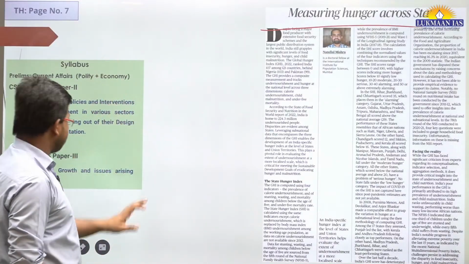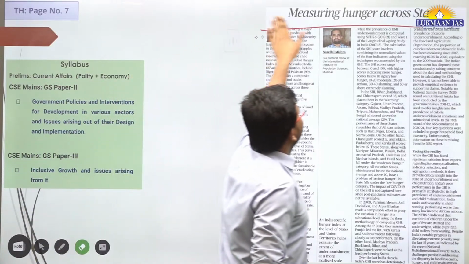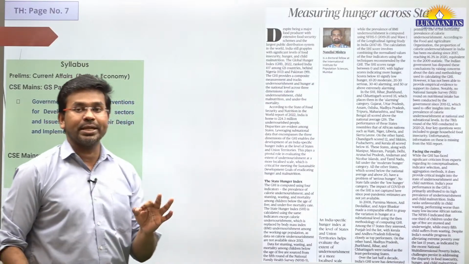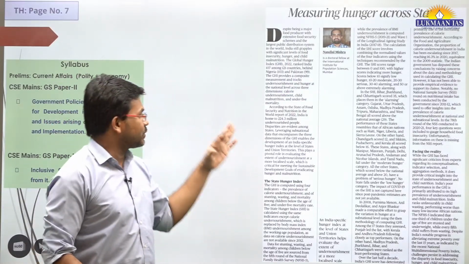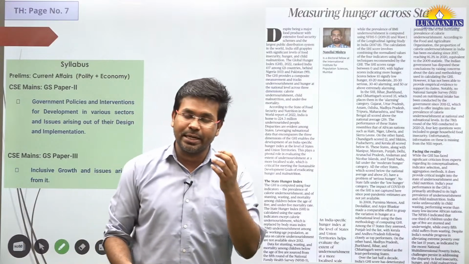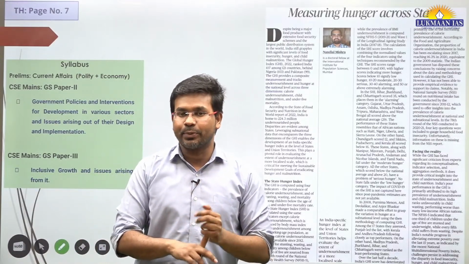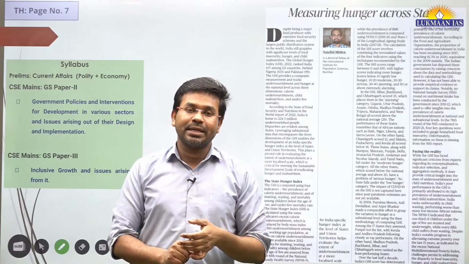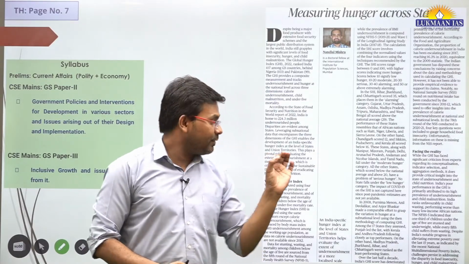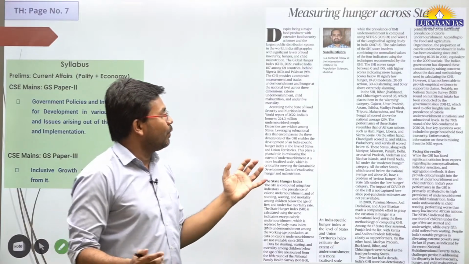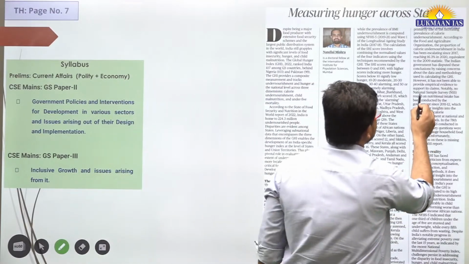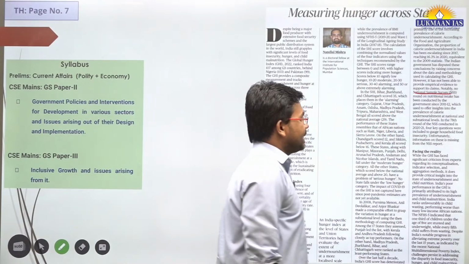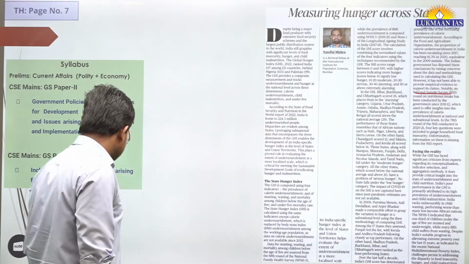Now this topic says measuring hunger across states. In this article, we are going to understand about the global hunger state, the state hunger index, the National Family Health Survey, and also the role of the National Sample Survey. So let us quickly understand.